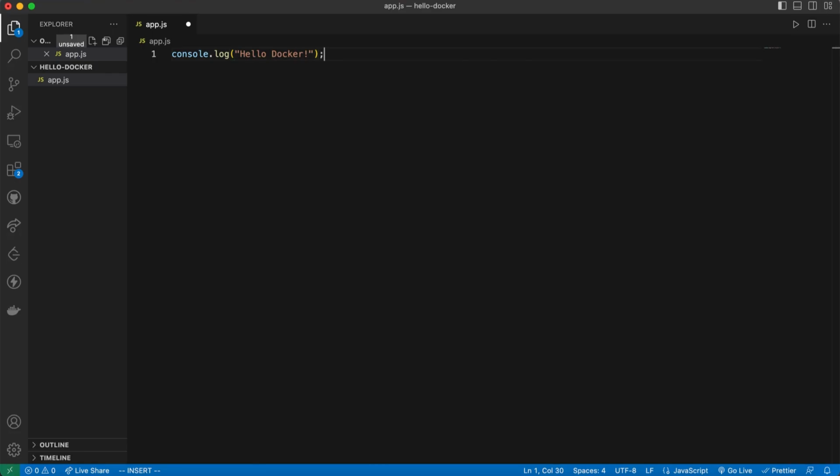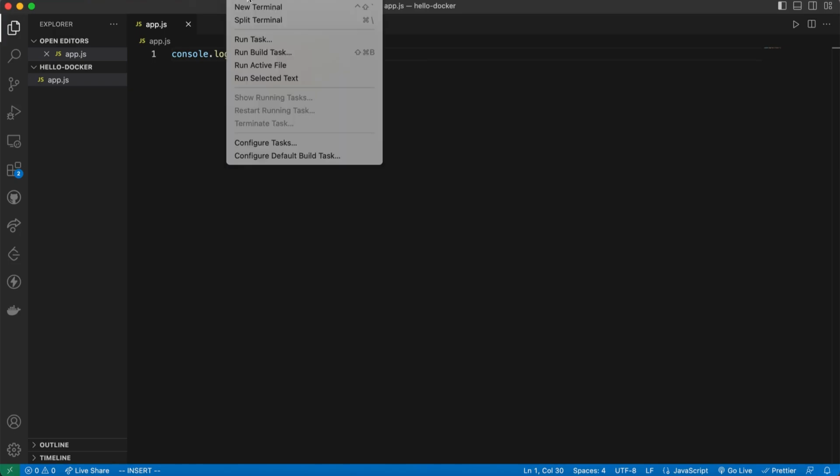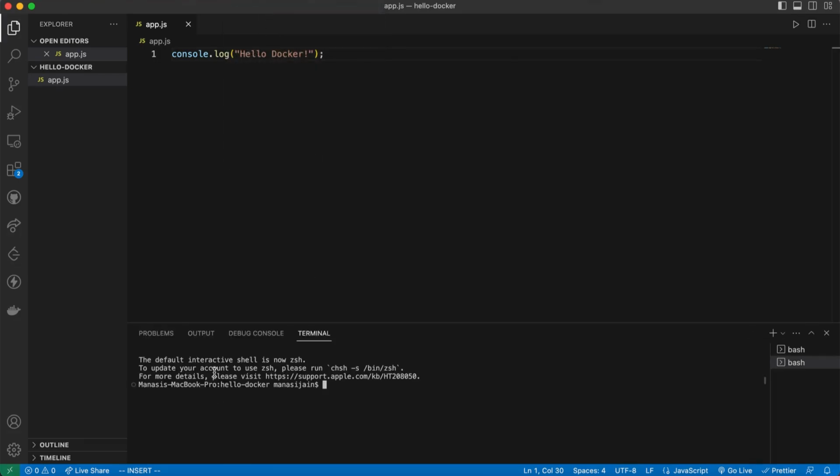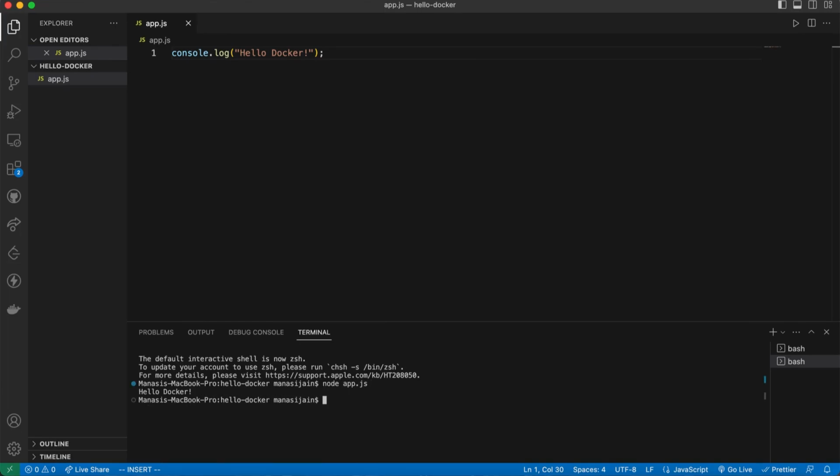So with this we are going to print a message on the terminal. Let's say this is an application and we want to dockerize it. So we want to build, run and ship it using Docker. Without Docker, if you want to ship this application to a different computer, then on that computer we need to install Node, and then we can go to the terminal and write node app.js and we can see hello docker as the result.